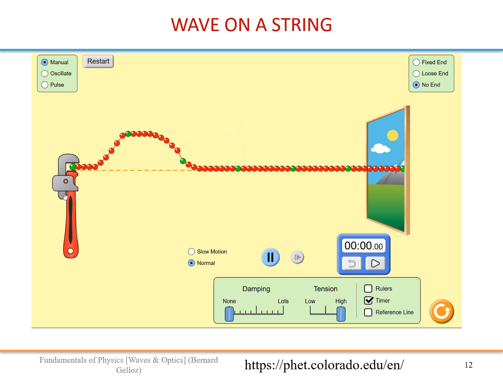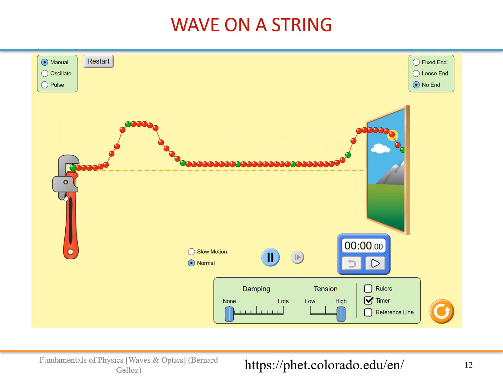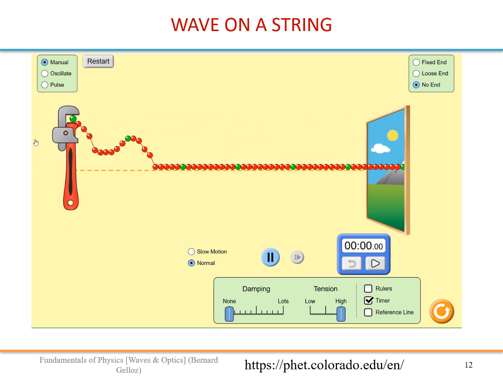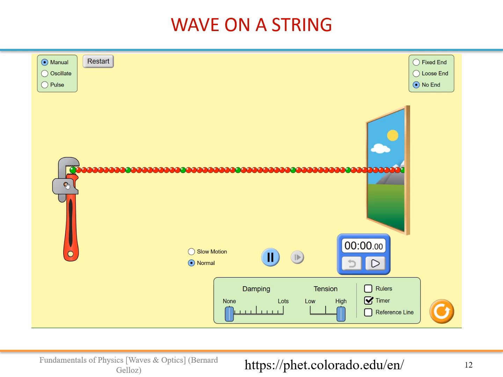Okay, so you see we have propagation of a waveform. Whatever waveform I produce, it is transmitted. So we need a connection between the dots here, like the human wave in the stadium. So we had several people next to each other. So here we can decompose that string into small elements that are connected with each other.